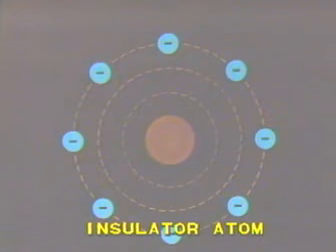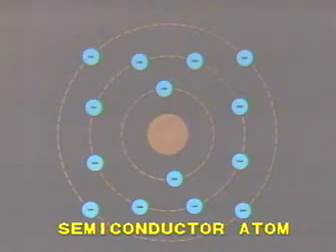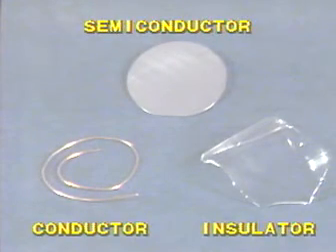Insulator atoms usually have close to the maximum number of valence electrons, 8. Semiconductor atoms most commonly contain 4 valence electrons. Semiconductors fall in between conductors and insulators in their ability to conduct current.